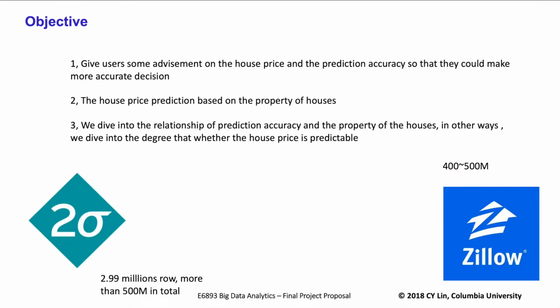And our objective is to give users some advice on their house price and the prediction accuracy, so that they could make a more accurate decision. The house price prediction is based on the properties of the house. We also dive into the relationship between prediction accuracy and the properties of a house. In other words, we dive into the degree to which the house price is predictable.